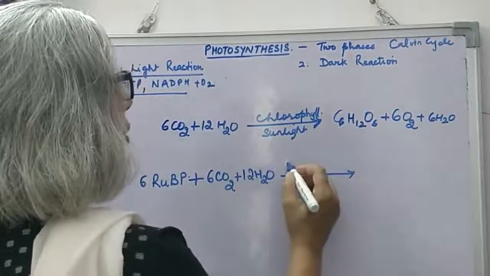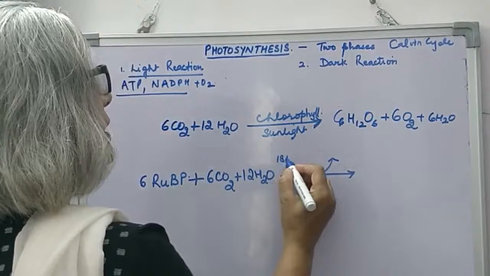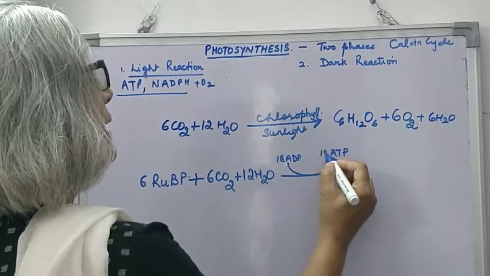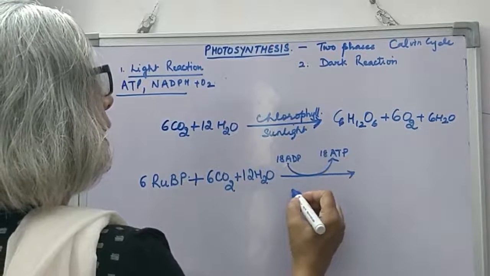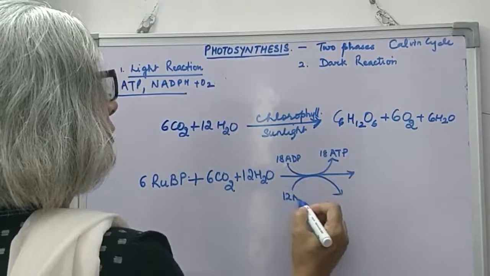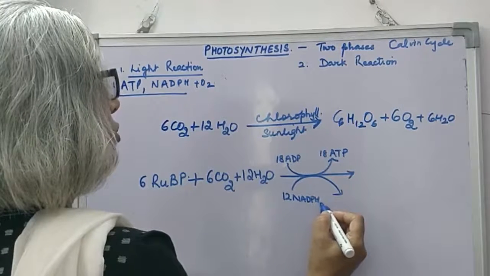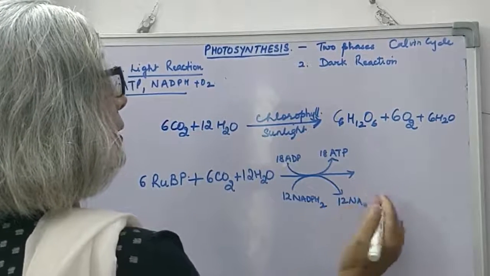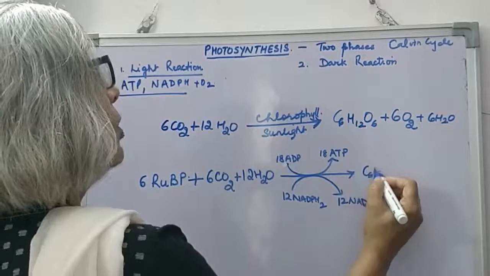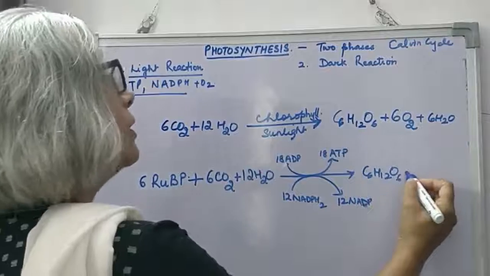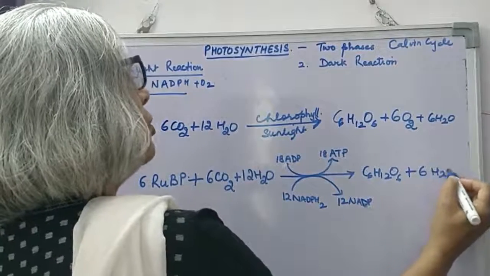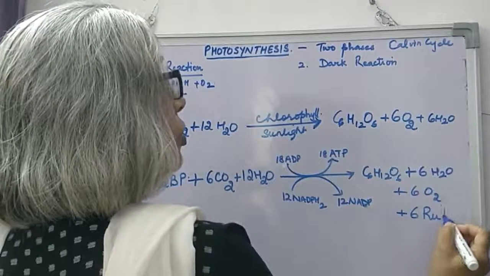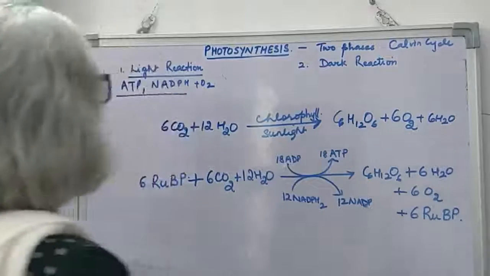By splitting of water, we see 18 ADP are used to form 18 ATP, and 12 NADPH2 form 12 NADP, 1 molecule of glucose, 6 molecules of water, 6 molecules of oxygen are formed, and 6 molecules of RuBP are regenerated.